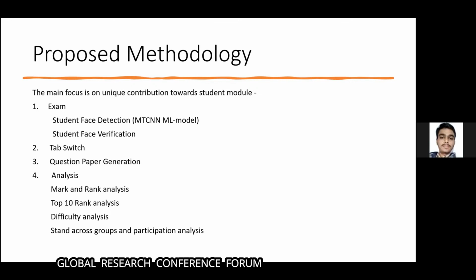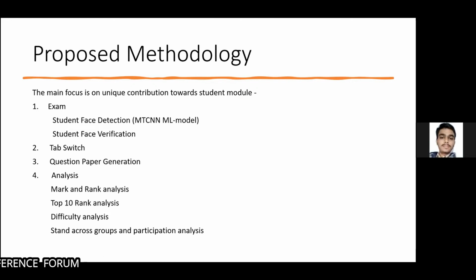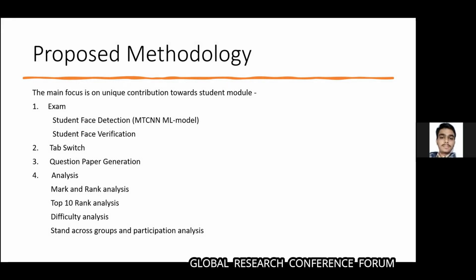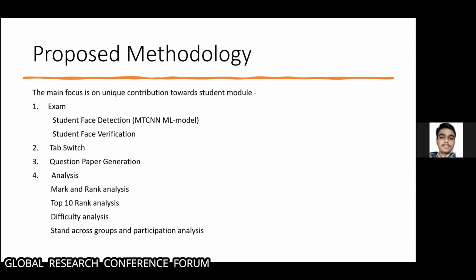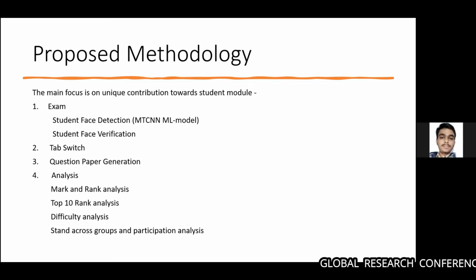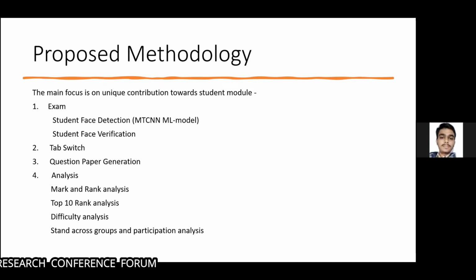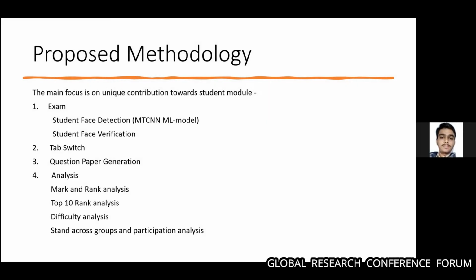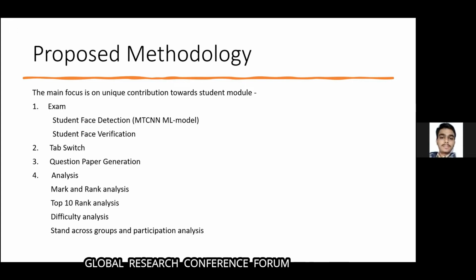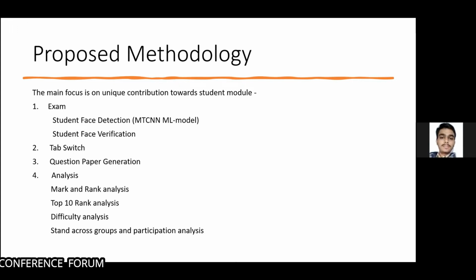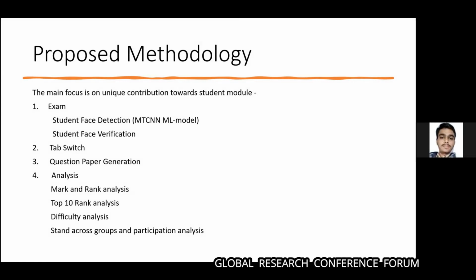And then the last analysis is stand across groups and participation analysis. Stand across groups is used to compare the score of a student with the topper, average, and the minimum score. And the participation analysis will give the student's participation in all the tests, like the student participated in only 80% of all the tests and the 20% of tests were skipped by the student. So now let's move towards the result section, which will help us easily understand all of this.